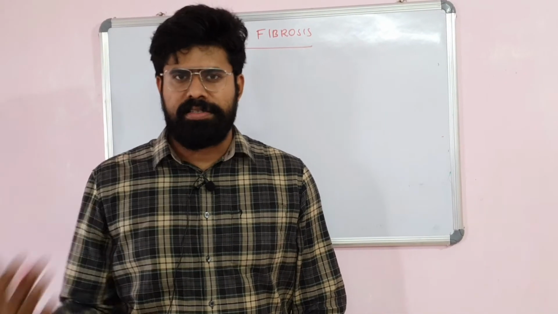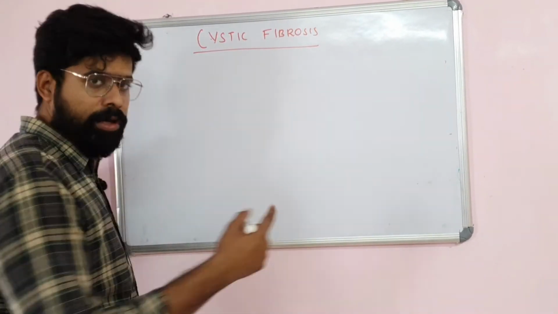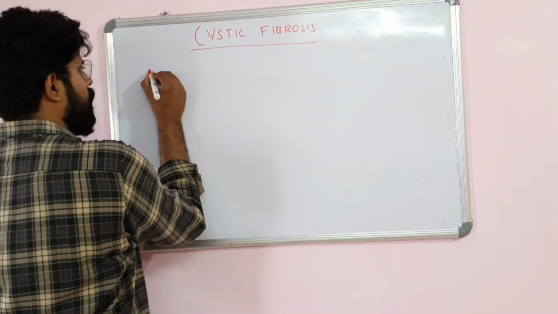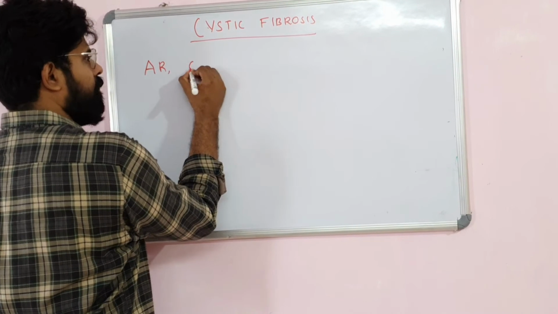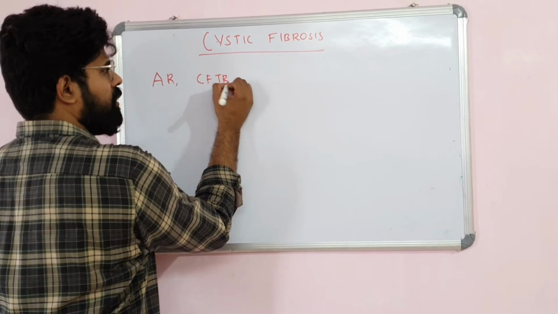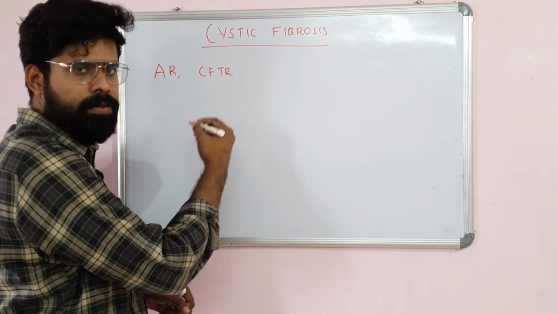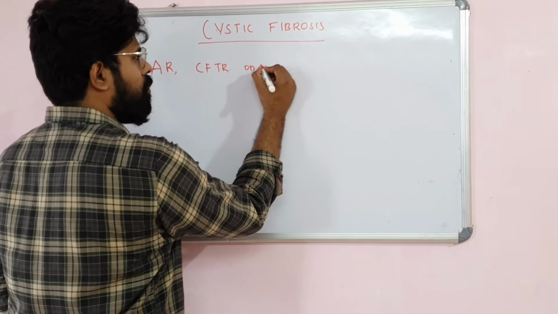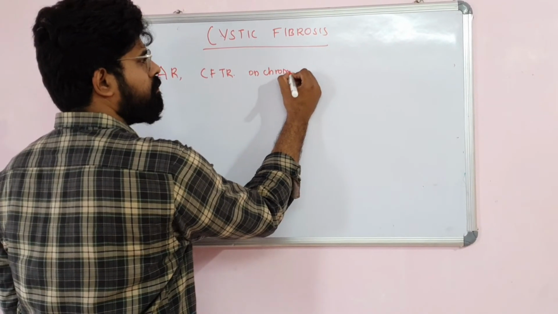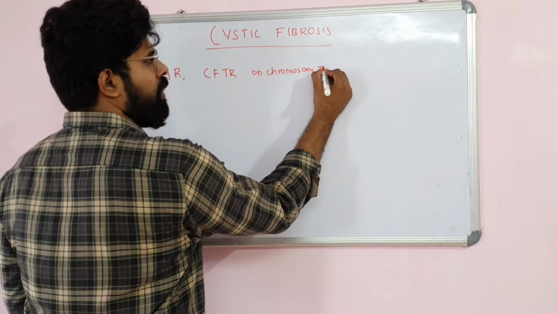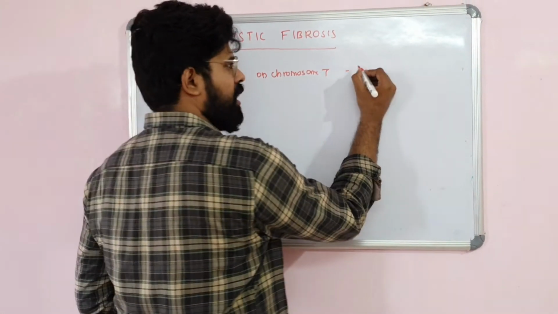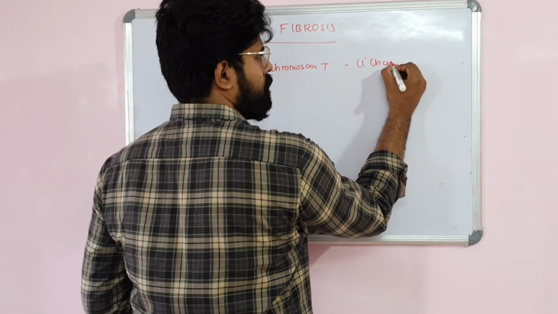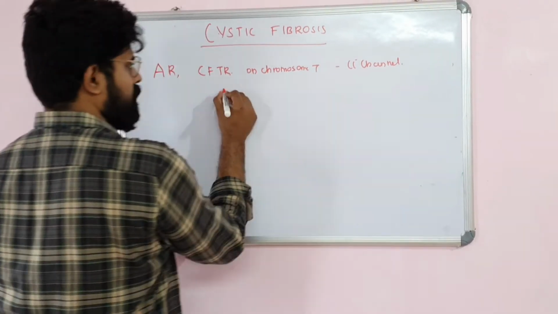How does this normal secretion become thicker? That is because of a mutation. Autosomal recessive mutation in the CFTR gene, which means cystic fibrosis transmembrane regulator gene, on chromosome 7. This codes for the chloride channel. So what happens?